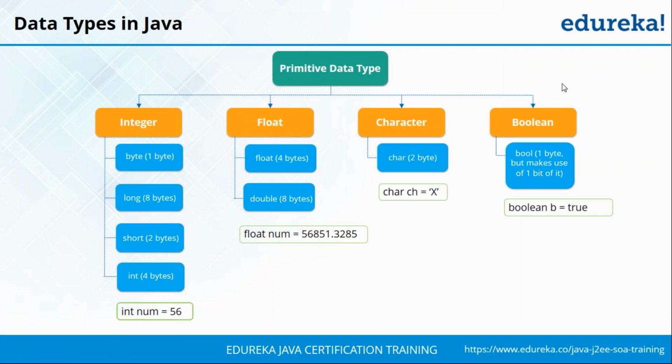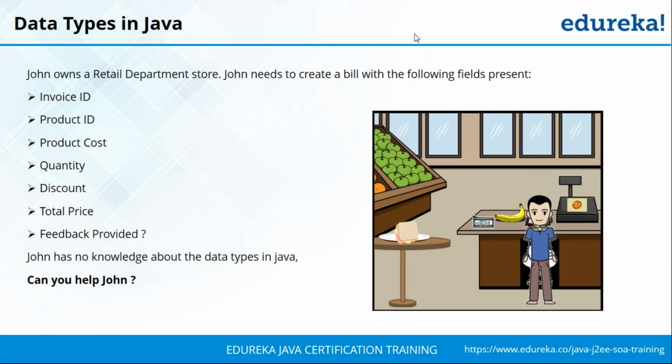Alright, so moving forward, let's see a use case where you're going to be using the different data types. John owns a department store. He wants to create a bill which has to have the following fields, but John does not know Java. So he wants you to help him out and create the corresponding fields with the correct data types. You're going to have an invoice ID, a product ID, a product cost, a quantity, a discount, total price, and whether the customer has provided feedback. So can you guys guess which data type is going to be associated to which field?